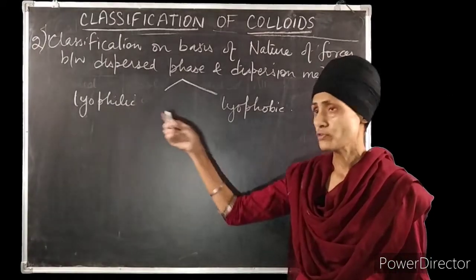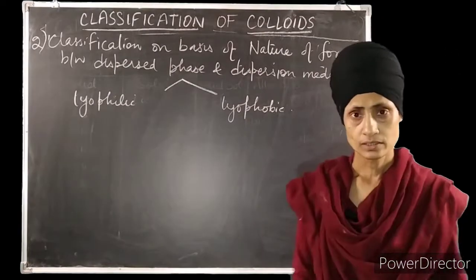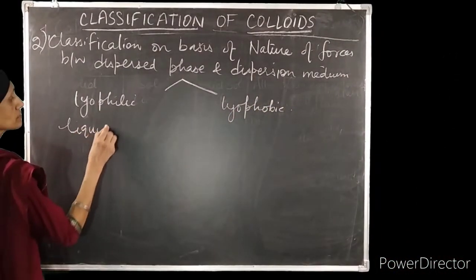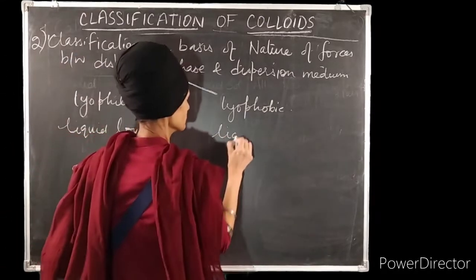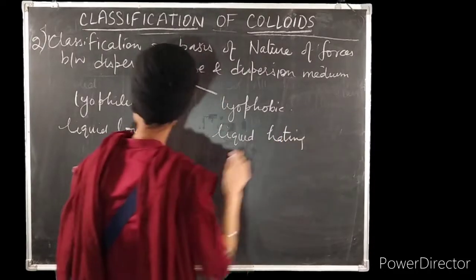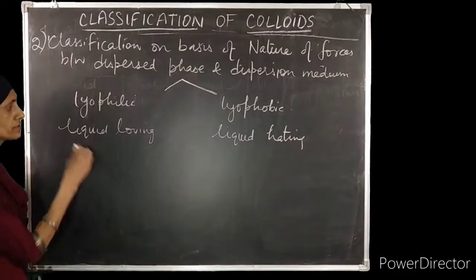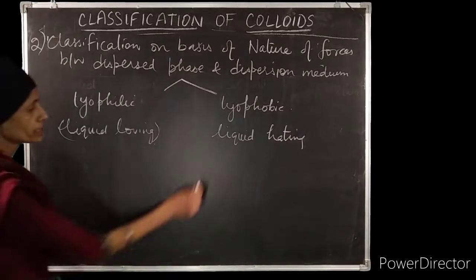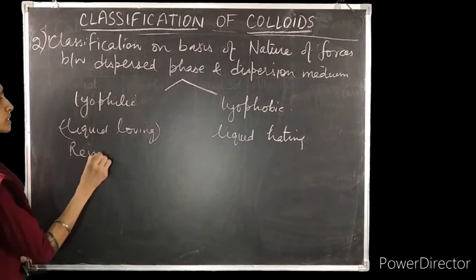Lyophilic means liquid loving, and lyophobic colloids are liquid hating. Liquid loving means the dispersed phase particles have attraction with the dispersion medium particles, but lyophobic colloids are liquid hating. Lyophilic colloids are reversible also, and easily formed.